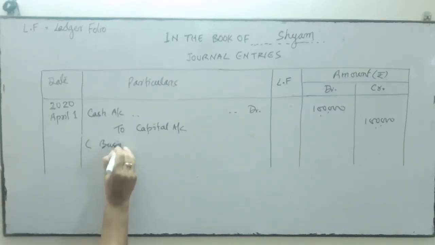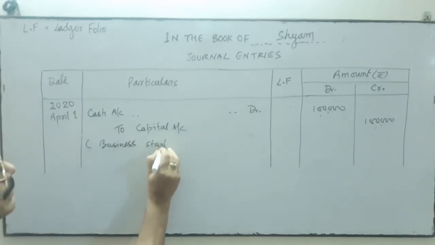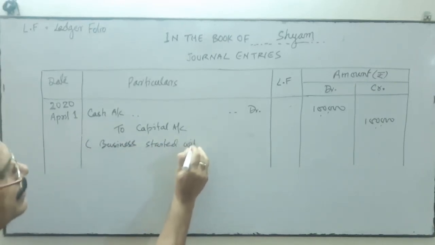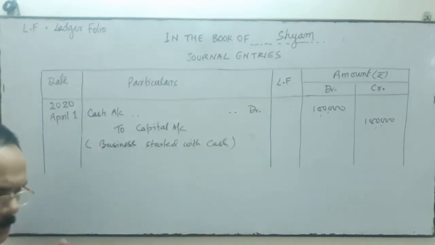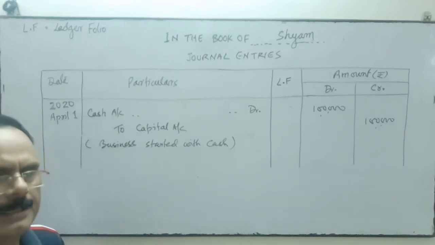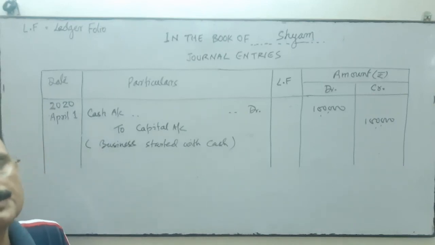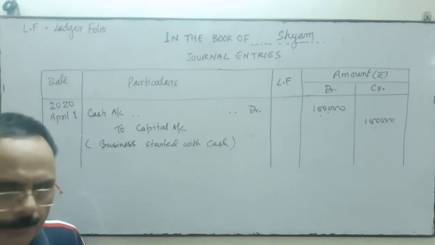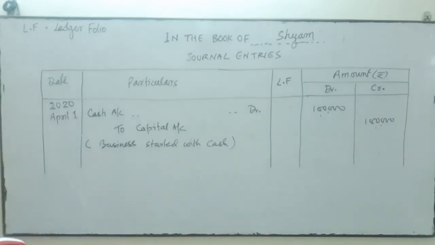It should be very short, clear, and anyone can understand the meaning of it.